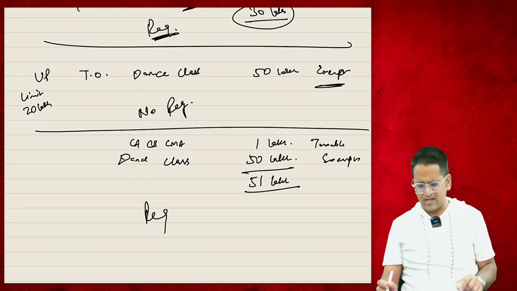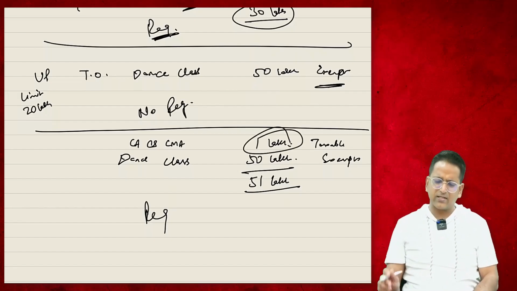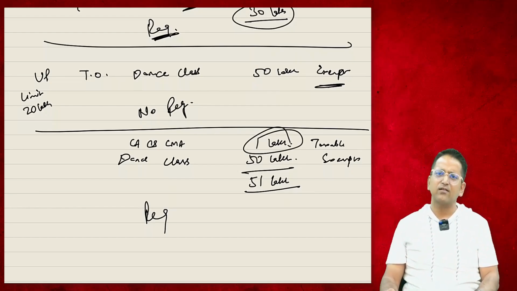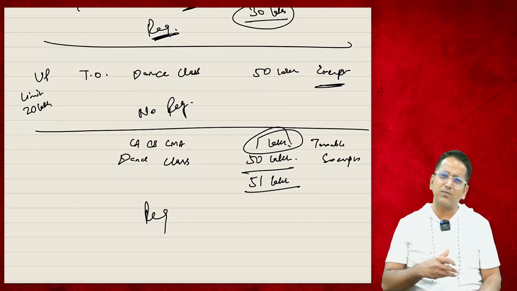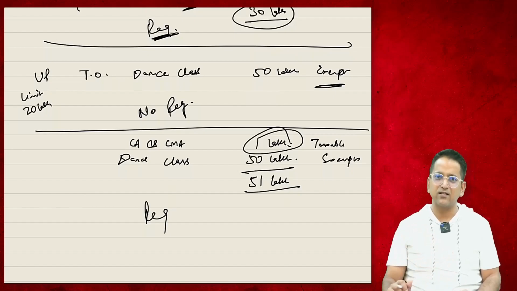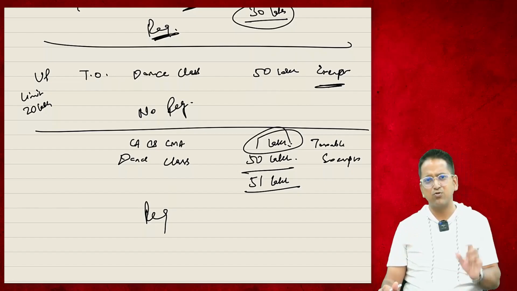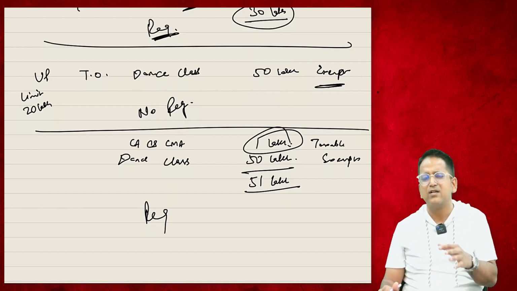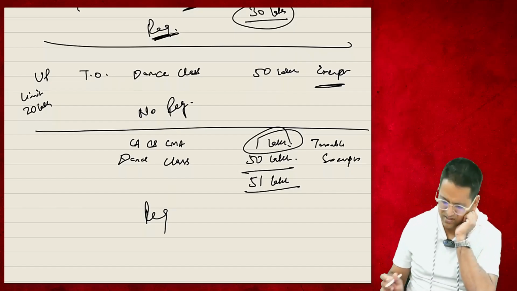GST will be applied on what? GST will be applied on taxable supply. GST will not apply on exempted. It will be applied on taxable, so it will be applied on 1 lakh. Okay, good. Am I teaching you about registration? The answer is no. When you come to the registration chapter, you will understand it takes 2-3 classes, more than 3-4 classes, just to understand whether you need to do GST registration or not. Here I am telling you a very basic thing.